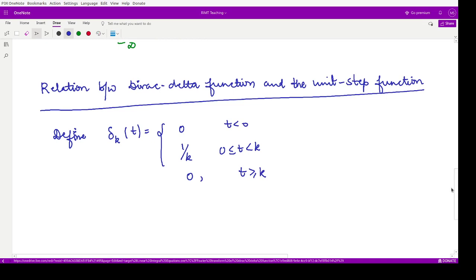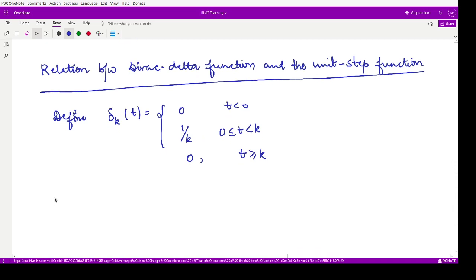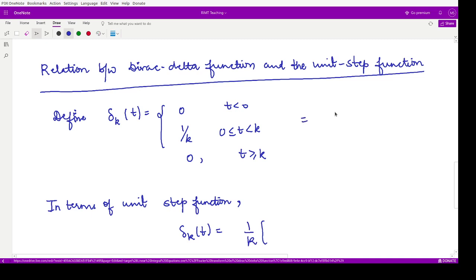So now you see, how can we define this function graphically or in terms of unit step function? So in terms of unit step function, this delta k of t is defined by 1 by k as such. And what is this thing? This is nothing but 1 by k, and it is defined like this: 0, 1 and 0, whenever t is less than 0, t greater than or equal to k, and t lying between 0 and k.